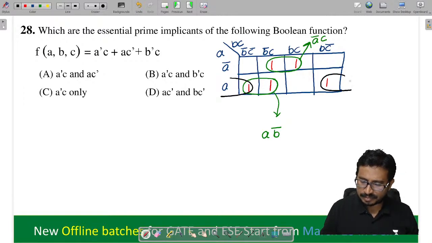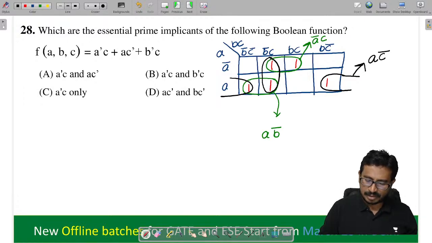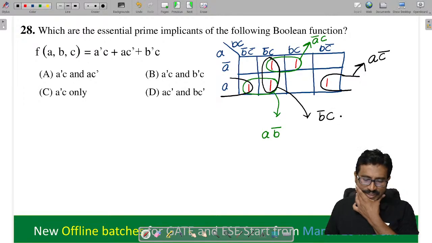So by grouping this here, we get A C bar. Next, even this grouping we can do. From this group we get B bar C.